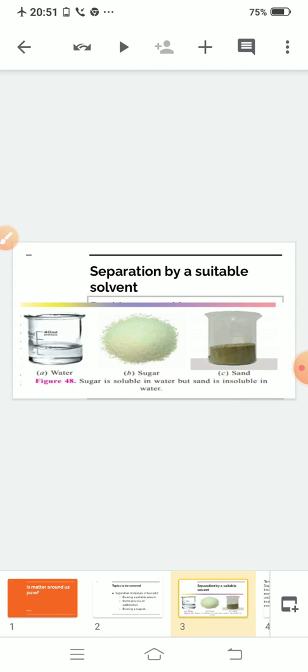The solubility of all the constituents is different in different solvents. Clear? Take one example. If you take a mixture of sugar and sand and you take water as a solvent, what will happen? We all know that sugar is soluble in water and sand is insoluble in water. So this difference in the solubility of the constituents of a mixture can be used to separate them. How? A mixture of sugar and sand can be separated by using water as a solvent.